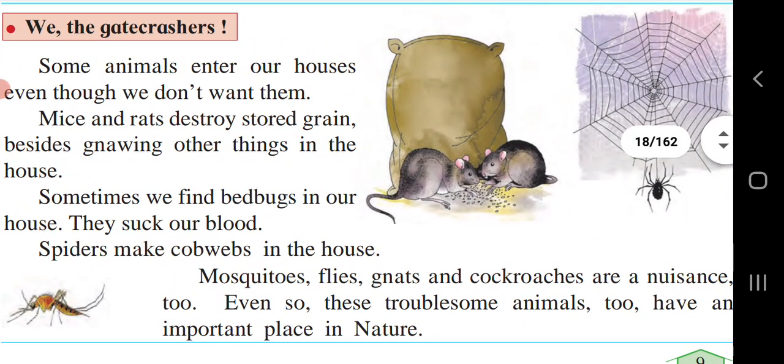The gate crashers that we had seen are some animals which are not important to us, from which we don't get anything and which we don't want in our life, but they are in our house. Under this, mosquitoes, flies, gnats and cockroaches come under this type of animals.